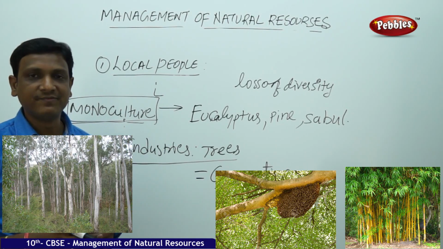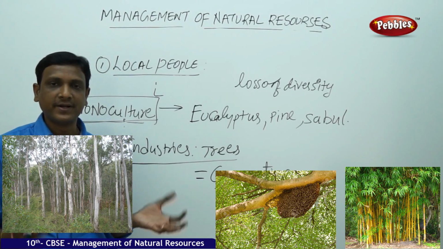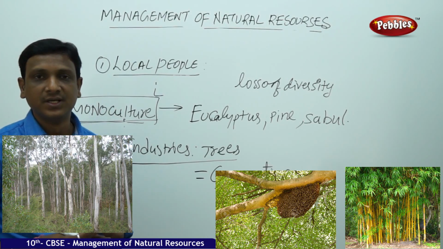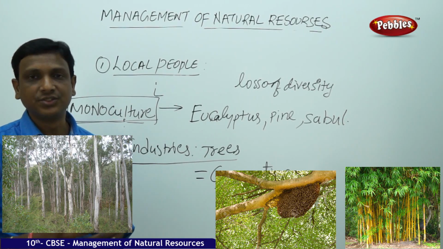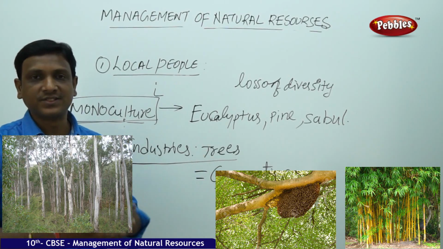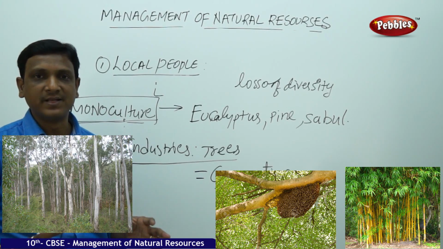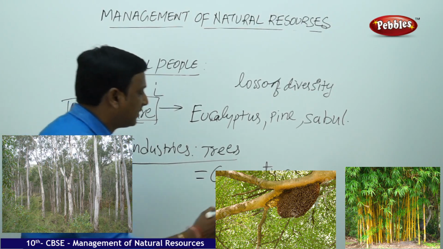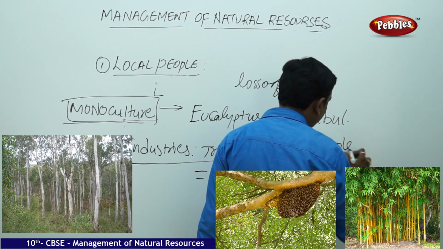But later they identified that it is not the only solution. Just protecting a tiger, just protecting some animal, doesn't protect the diversity. So they came to the conclusion that the total diversity has to be restored there. So they made the reserve forests, certain land, the forest with different kinds of animals and all, it is reserved, nobody should enter into that. But here the government is excluding the people from that reserve forest.